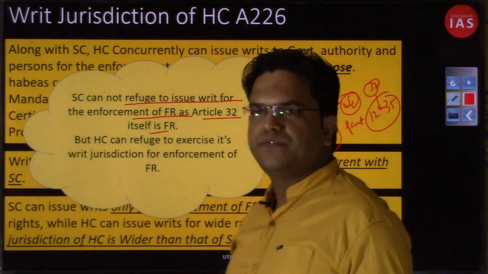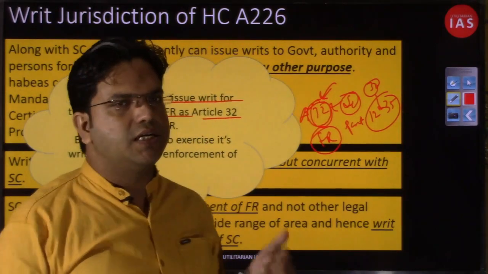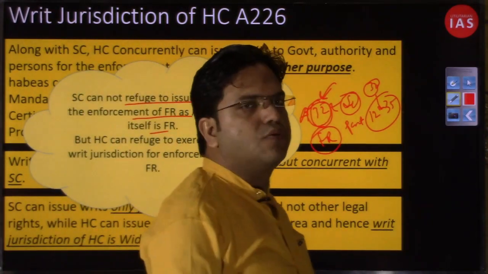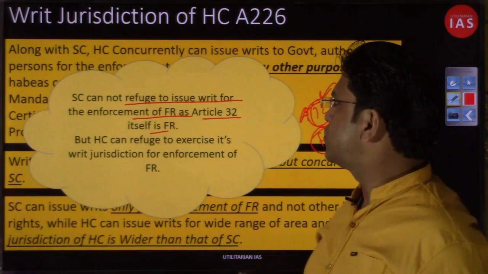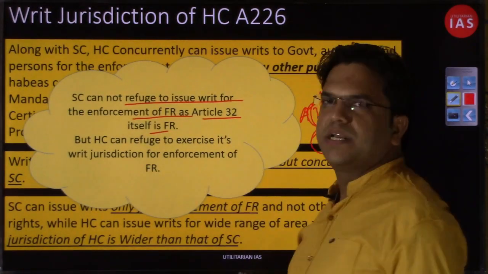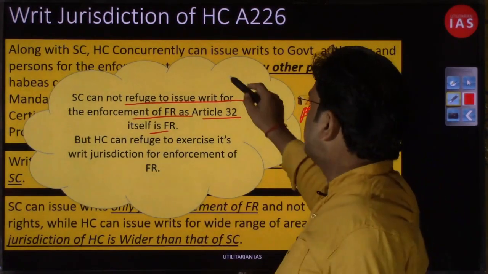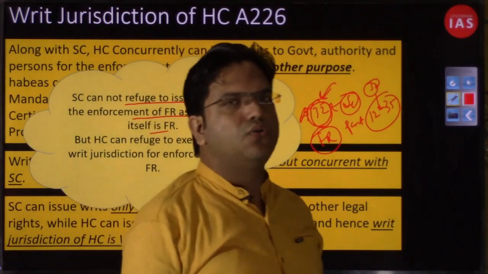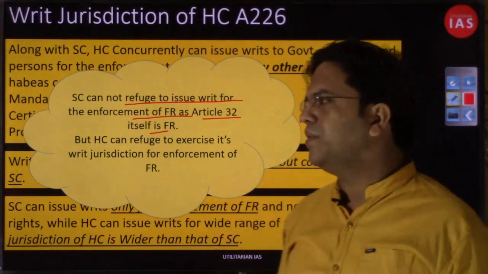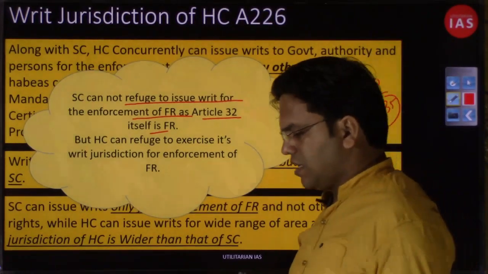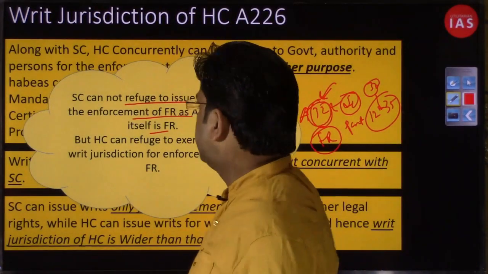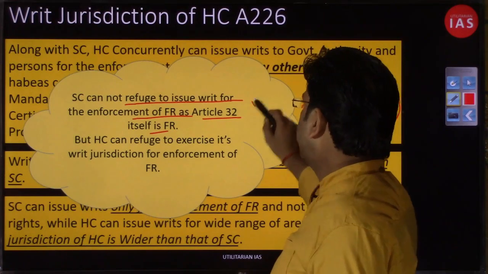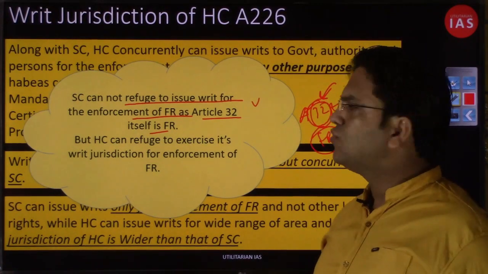So when any of your fundamental right has been violated, and you approach the Supreme Court, the Supreme Court cannot refuse to entertain that request, right? It can't say that no, you go to the subordinate court, then you go to the High Court. No, that can't be done, because the Supreme Court is the defender and protector of the fundamental right. So that violation they cannot ignore, and they will have to issue writs.